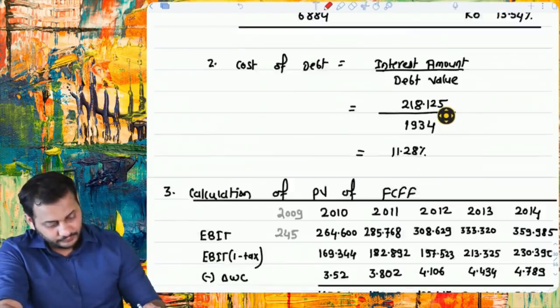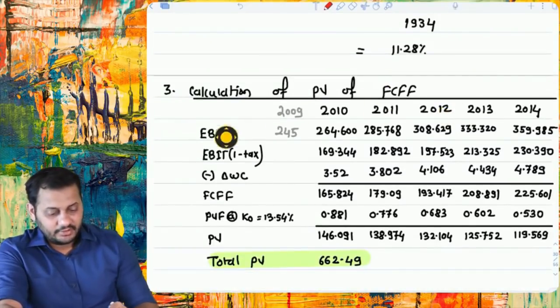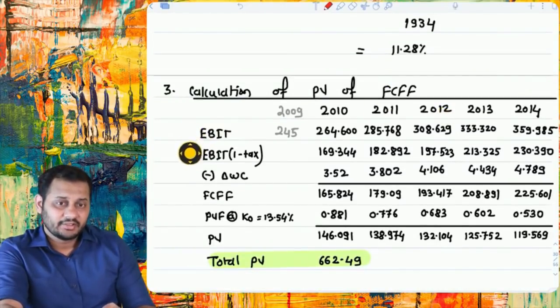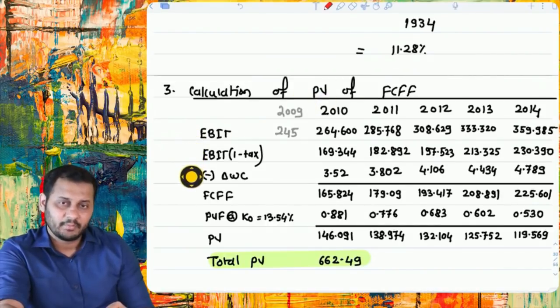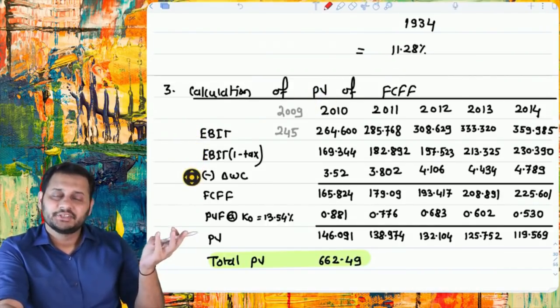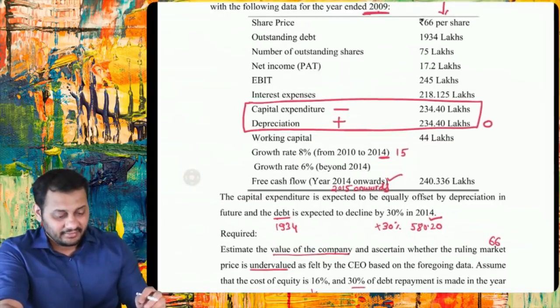Good. Then FCFF, and yeah, now you can clearly see that we have not deducted interest because we are calculating FCFF. EBIT 1 minus tax, change in working capital. Why have we not added the depreciation and capex? Because it is clearly written in the question